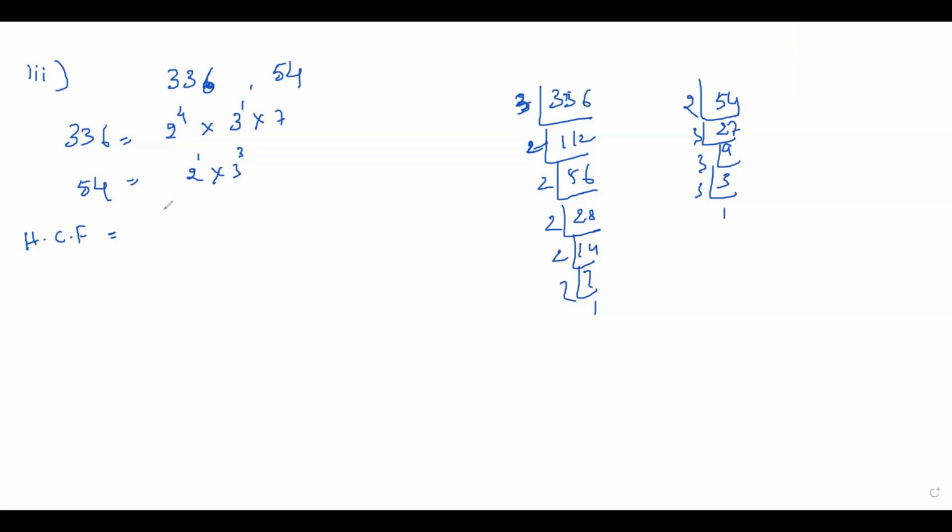Ma'am, greatest. Okay, don't confuse here. Which is the common factor here? 2. So we take the smallest power of the common factor.